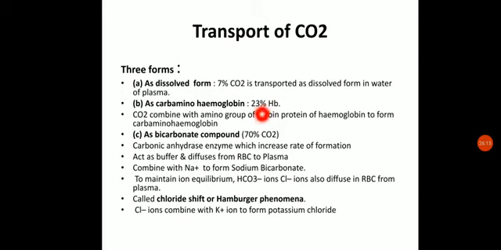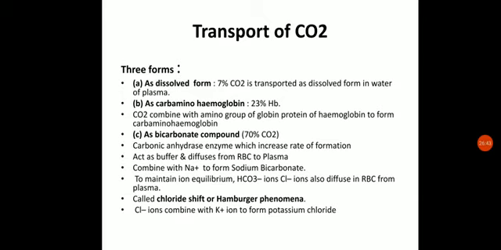We know that hemoglobin also has an affinity for carbon dioxide, but it is not as much as in the case of oxygen. Still, around 23% of the total carbon dioxide will combine with the hemoglobin, or specifically with the amino group of the globin protein of hemoglobin, to form carbamino hemoglobin.